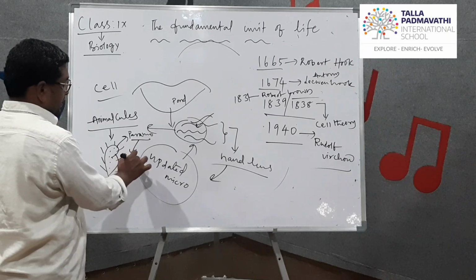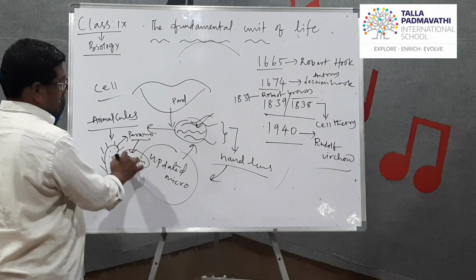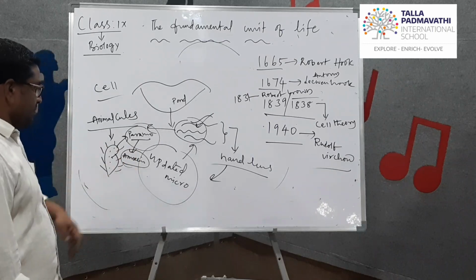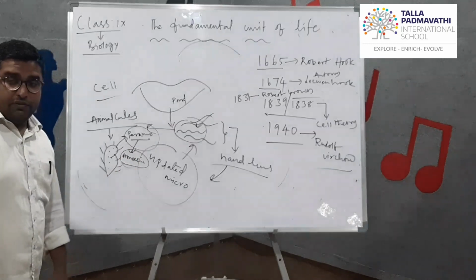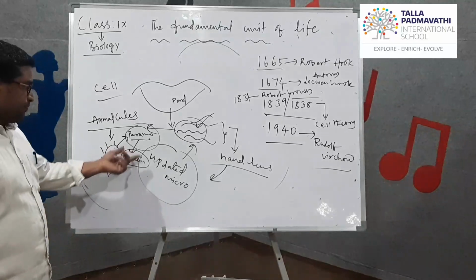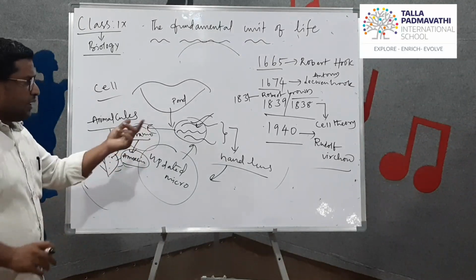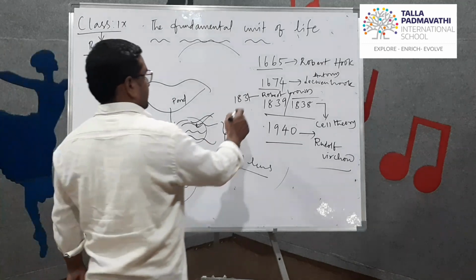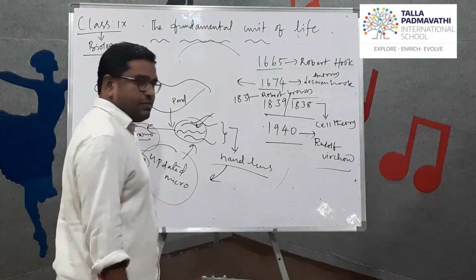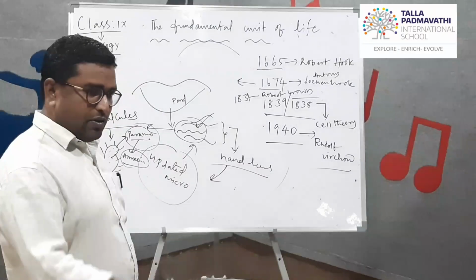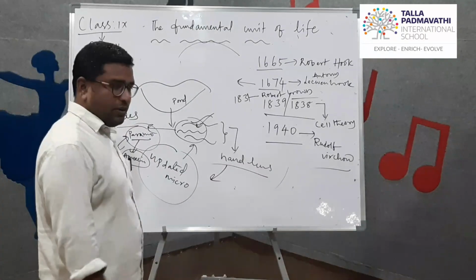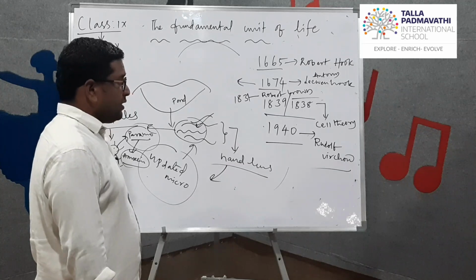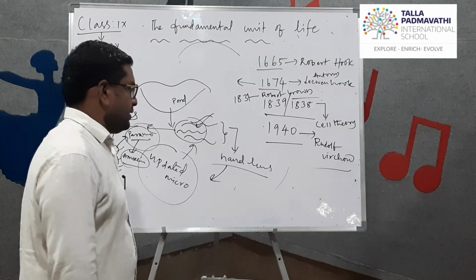Later on you will understand what these amoeba and paramecium are, and you also have knowledge about them from previous classes. He is the father of microbiology. The study of microorganisms is called microbiology. Who is the father of microbiology? Antony van Leeuwenhoek.